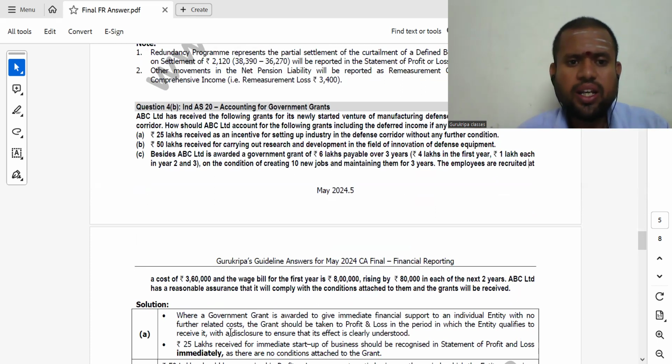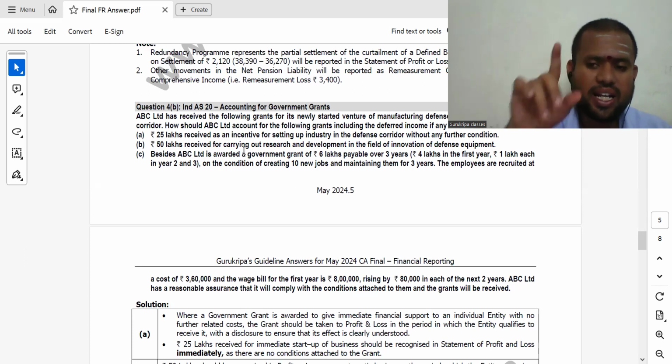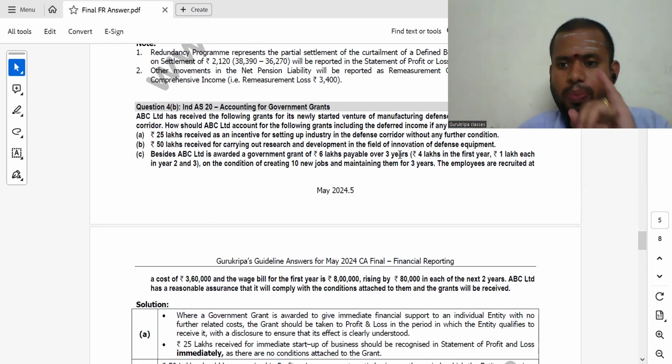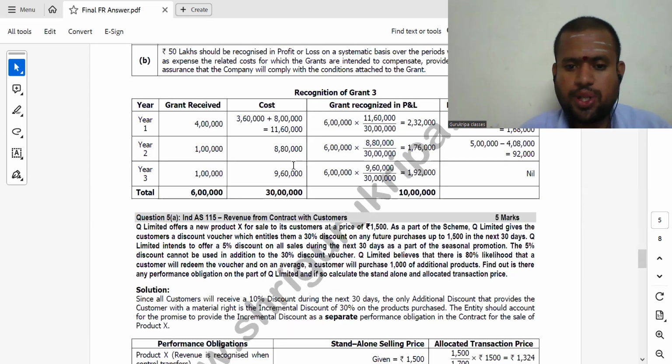Straight question only. Here in the ratio of expenses, you have to transfer the grant received. Total grant received will be 6 lakhs. In the ratio of expenses, what is the expenses ratio? Here I have given total 6 lakhs receivable in 411. This ratio is not relevant.